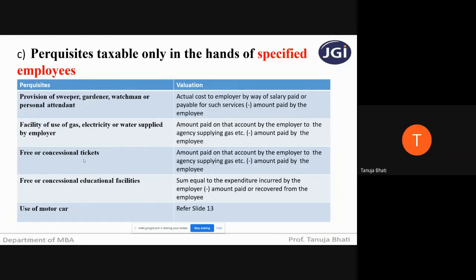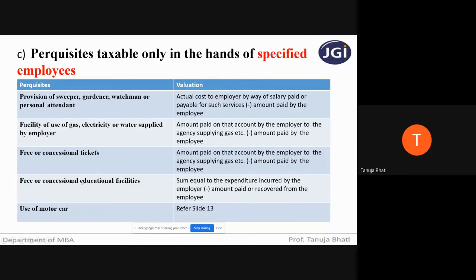Next, free or concessional tickets. If any free or concessional tickets are given by the employer to the employee, then again the amount paid by the employer, not to the agency supplying gas but to the firm or the agent providing the tickets, minus the amount paid by the employee. Next, free or concessional education facility.